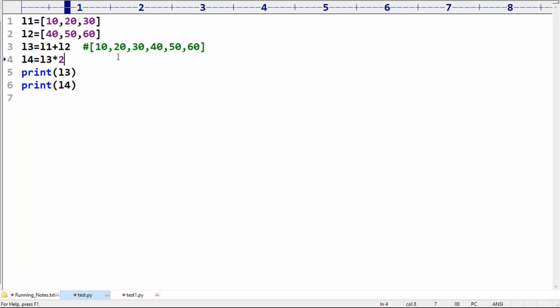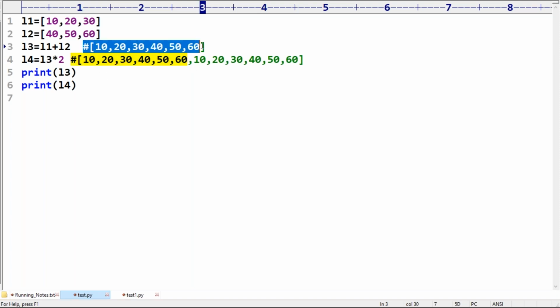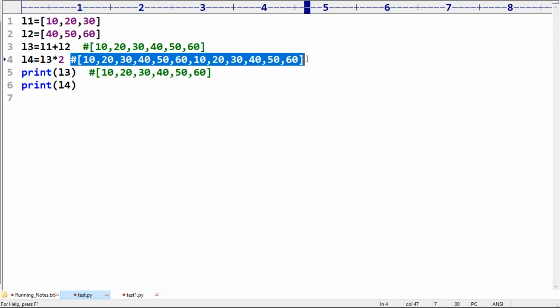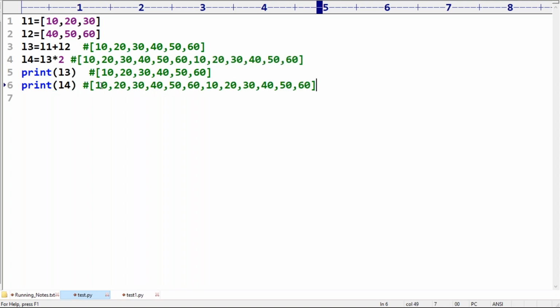Now these elements I have to repeat again. This is the output I have to get. Remember carefully about this one. So L3 content is this one, L4 content is this. Any doubt? Are you feeling comfortable?